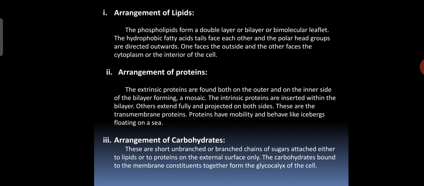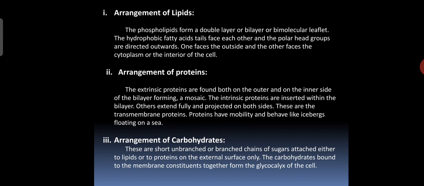Now the arrangement of lipids, how they are arranged. The phospholipids form a double layer, or a bilayer, or bimolecular leaflet. The hydrophobic fatty acid tails face each other and the polar head groups are directed outwards. One faces the outside and the other faces the cytoplasm, or the interior of the cell.